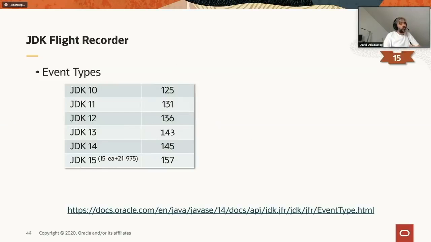Obviously, we are improving JFR through all the releases. In 14 we had 145 different event types for JFR, and in 15 I've checked the latest. Well, it's not the latest build because we did a 22 build yesterday, but in the build of last week we had 157 JFR event types. So JFR itself keeps getting more metrics within the platform that you can use, and not only that, you can also write your own custom event types for your application.